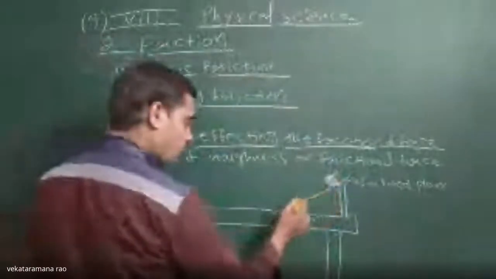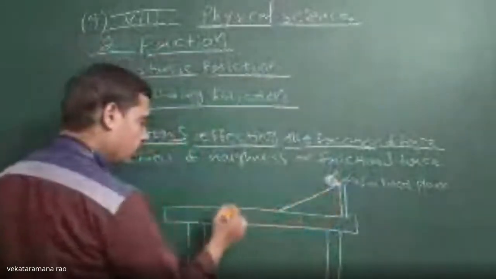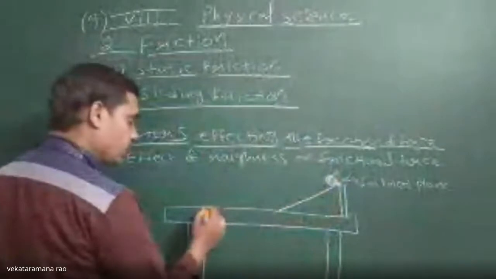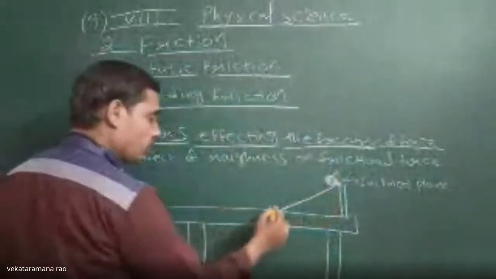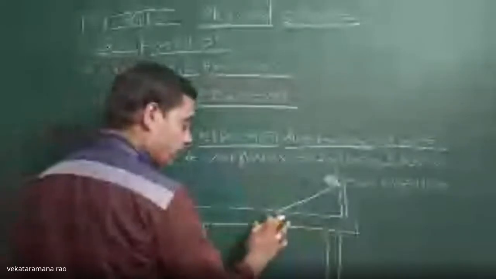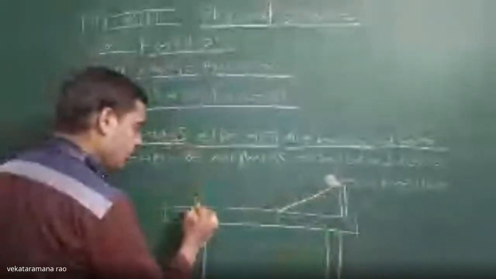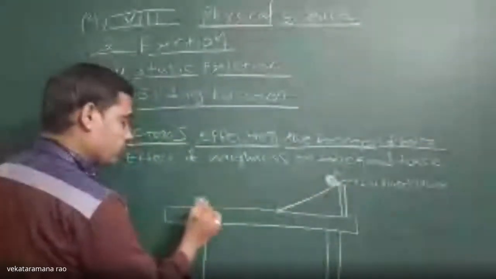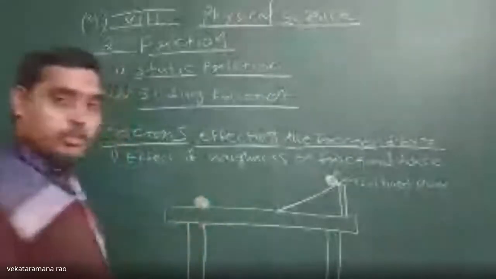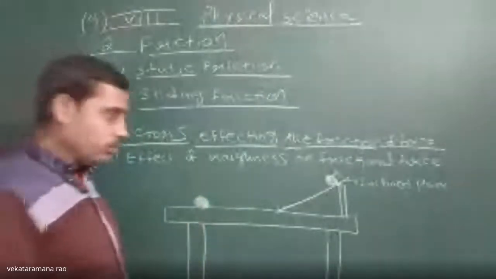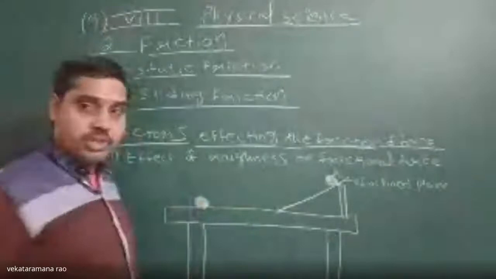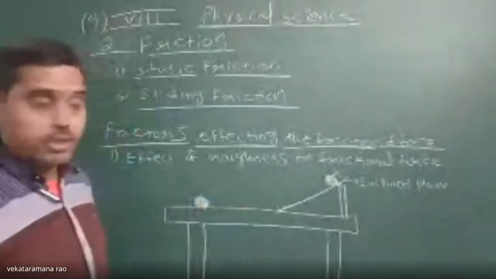This marble will roll along the inclined plane and move a certain distance from the bottom of this wooden pad or inclined plane, and it will reach a certain distance and automatically come to rest. It will come to zero velocity.